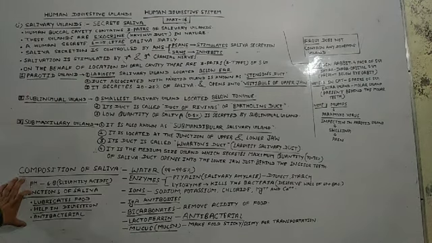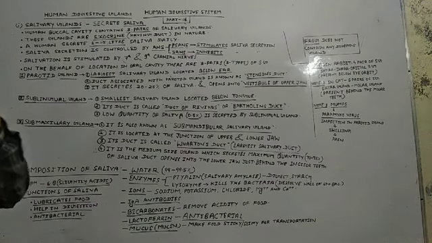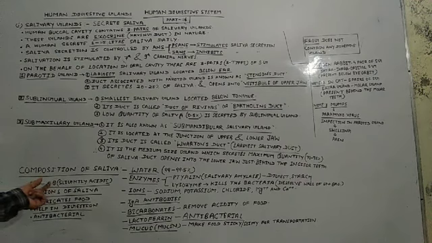And some important points related to our saliva I have written here. If we talk about the pH of saliva, that is 6.8. So the pH of our buccal cavity due to saliva is 6.8, which is slightly acidic.